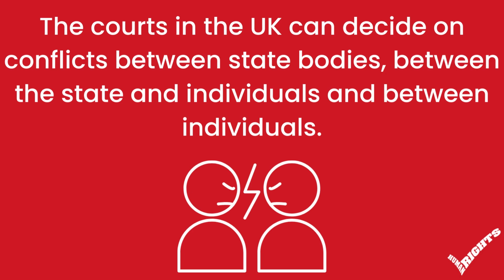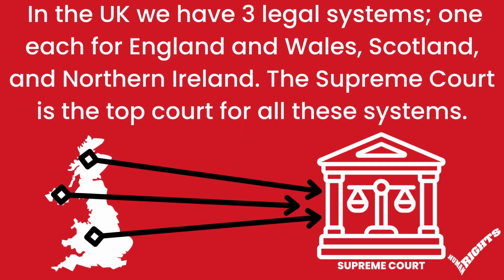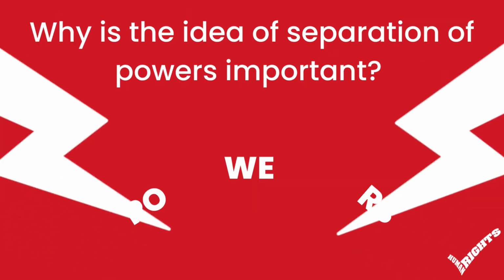The courts in the UK can decide on conflicts between state bodies, between the state and individuals, and between individuals. In the UK, we have three legal systems, one each for England and Wales, Scotland, and Northern Ireland. The Supreme Court is the top court for all these systems.